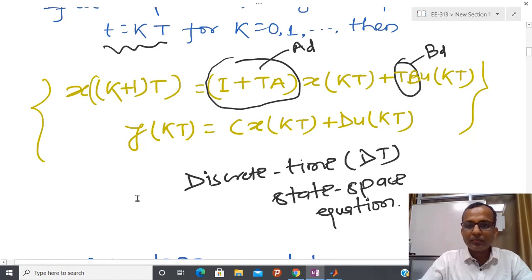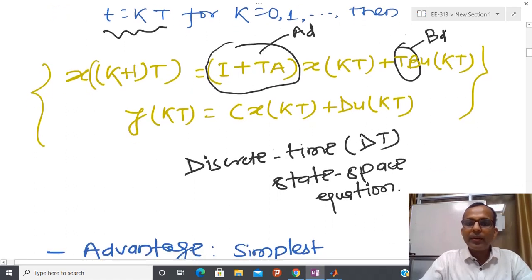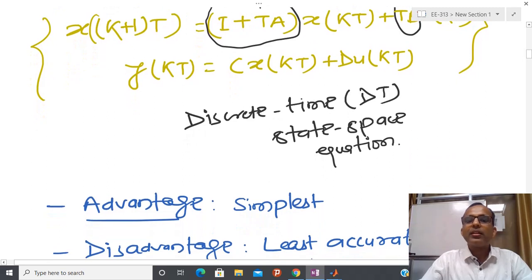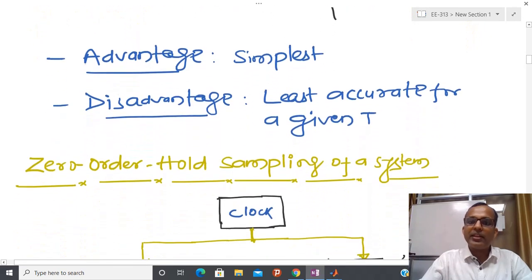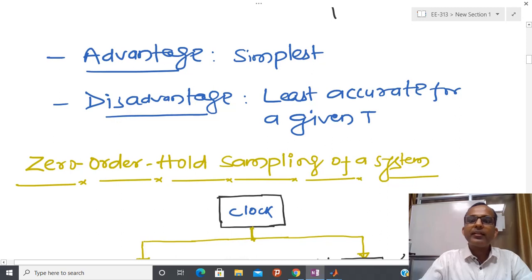Now this is one approach, and obviously I have a certain advantage, that this approximation is very simple, but the disadvantage is that this is not so accurate unless T is sufficiently small.